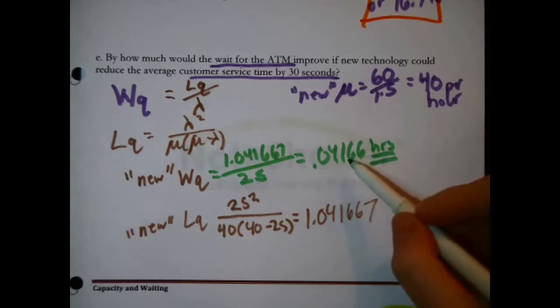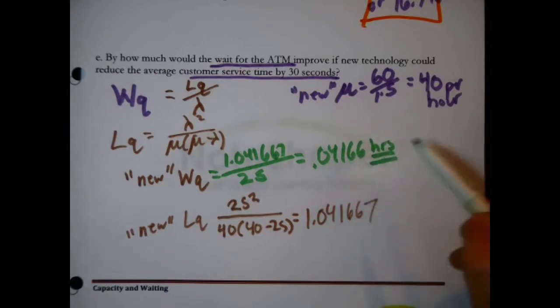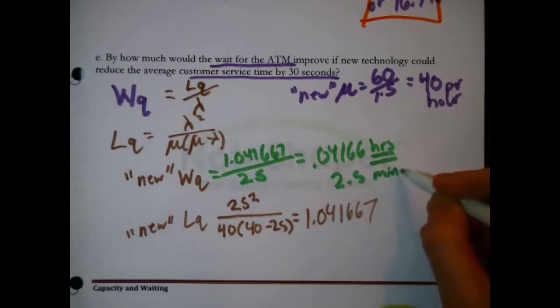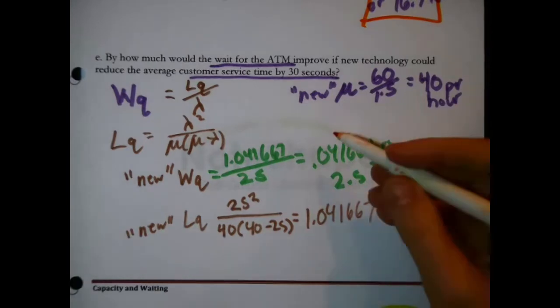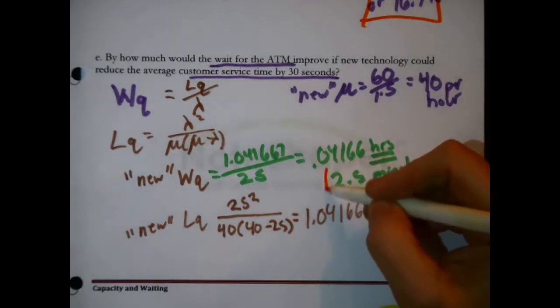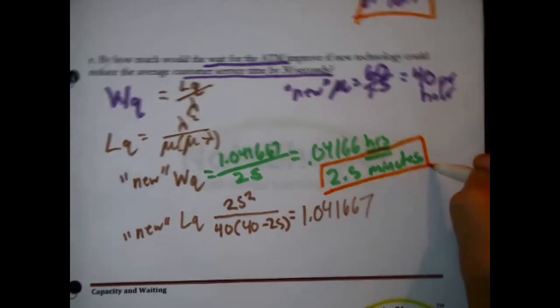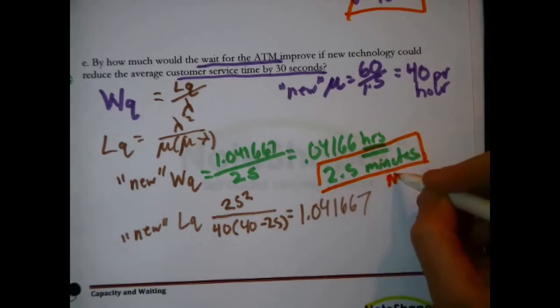It's not very intuitive, so multiply it times 60 to translate it to minutes. I get 2.5 minutes. The new wait is 2.5 minutes. Okay, that's good.